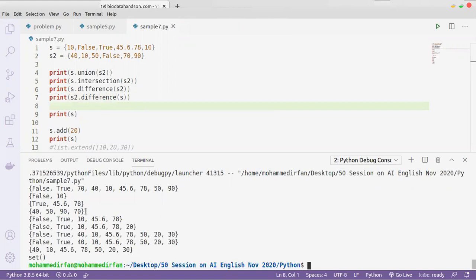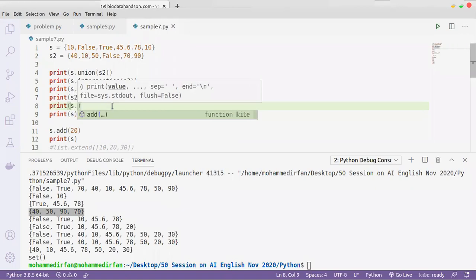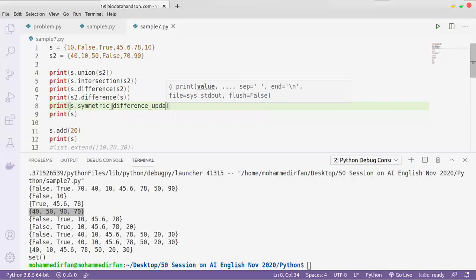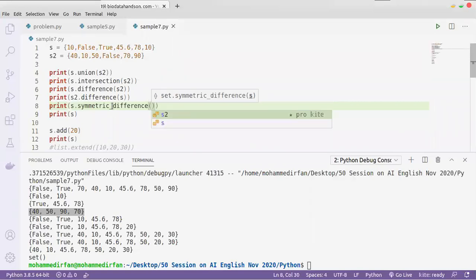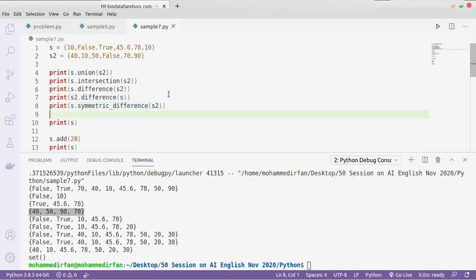Here, 40, 50, 90, 70 are the values present in the second set. Now we have another function, s dot symmetric difference. Symmetric difference is different from the difference function, because it will give you the values that are not common.